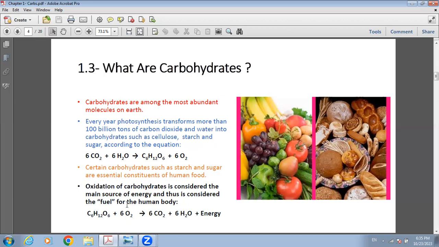The oxidation of carbohydrates is considered the main source of energy and is considered the fuel for the human body. And as you can see, it is opposite to photosynthesis, when glucose reacts with oxygen to produce carbon dioxide plus water plus energy.